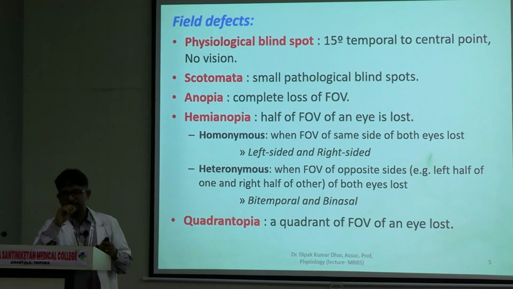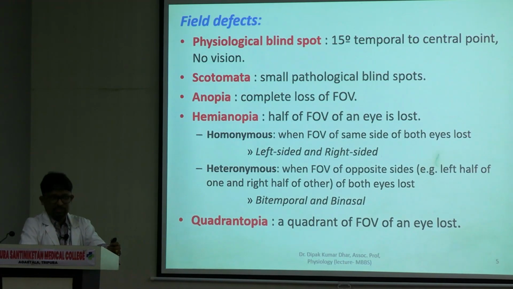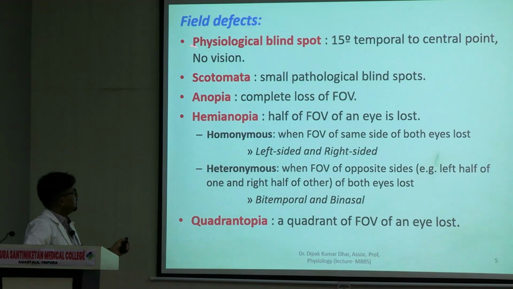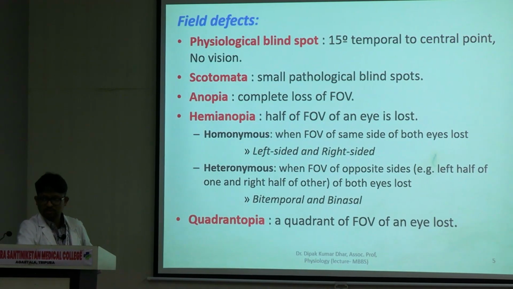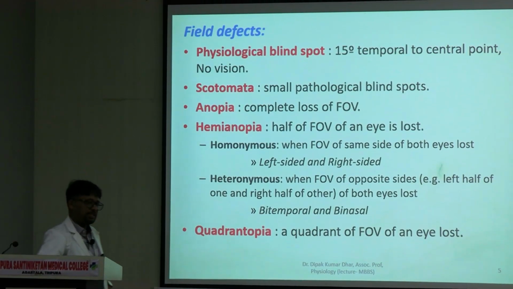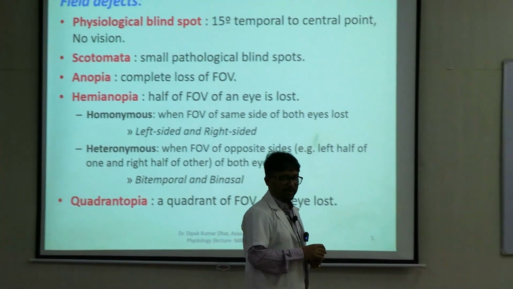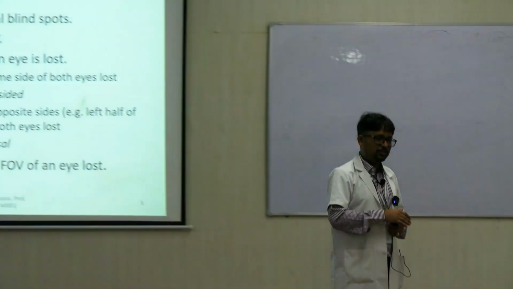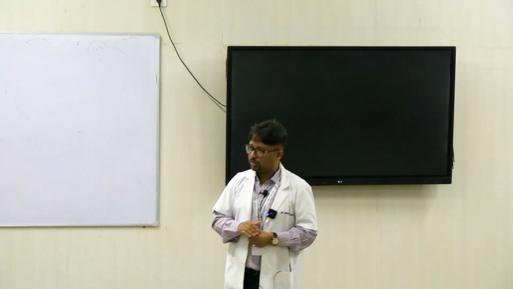Now when multiple such blind spots appear, as happens in the disease glaucoma, in initial phases of glaucoma there are multiple blind spots which appear. These are called scotomata. Pathological blind spots are called scotoma. Anopia is the term used for describing complete loss of vision of an eye. So anopia, right? Hemianopia means half of the field of vision is affected, hemi means half. तो field of vision का आधा हिस्सा affect हो रहा है.